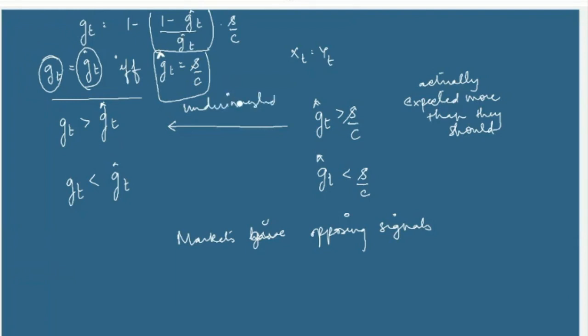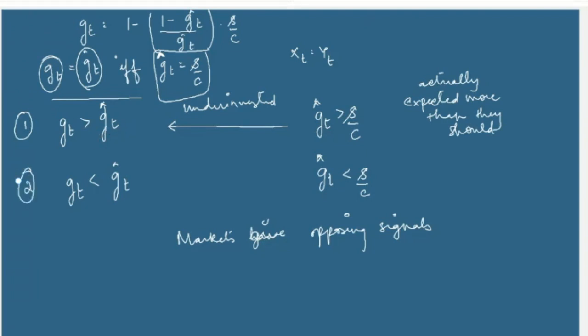The market will tell them that they have underinvested, whereas in reality, if you compare this equilibrium with what they expected, they have actually invested more. So instead of signaling that they have invested more than they should, the market gives an opposite signal that they have underinvested, because the actual growth rate comes out greater than what they had expected.